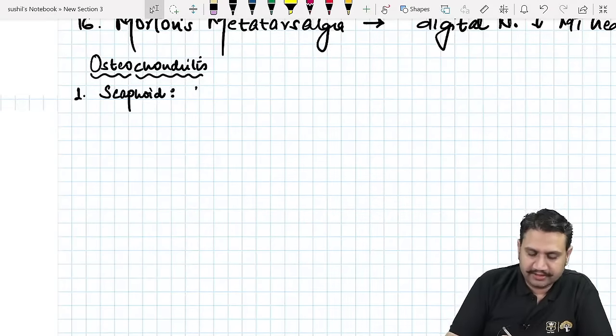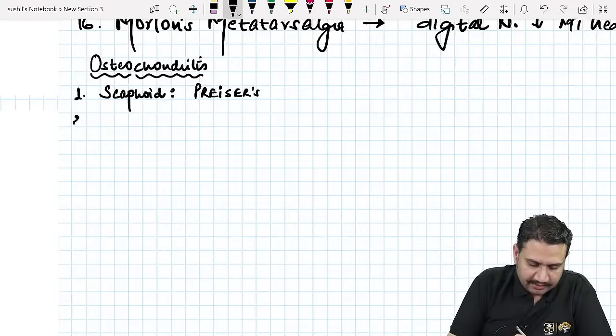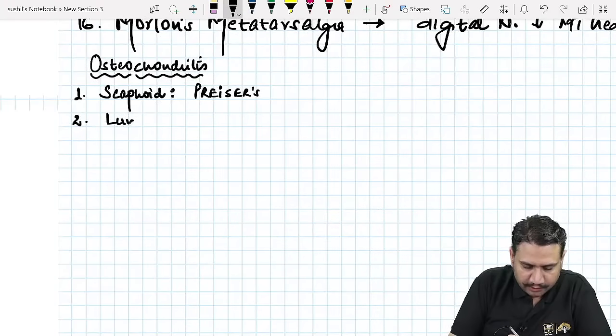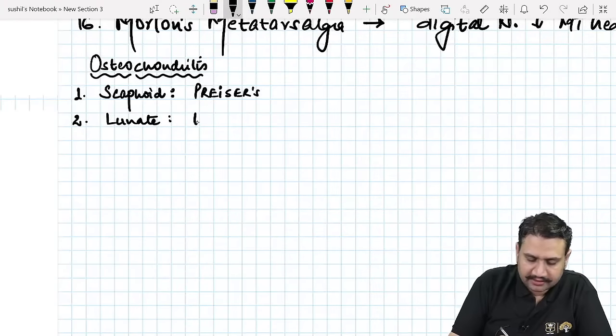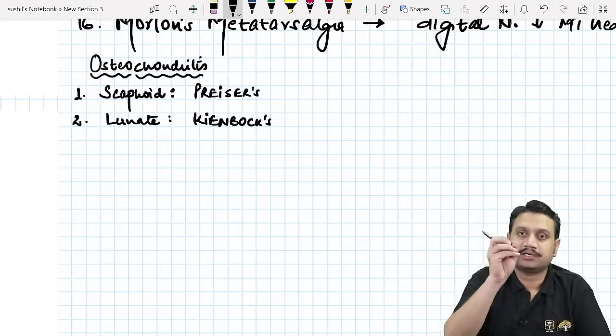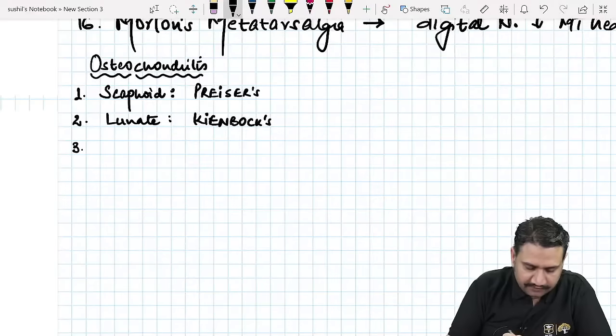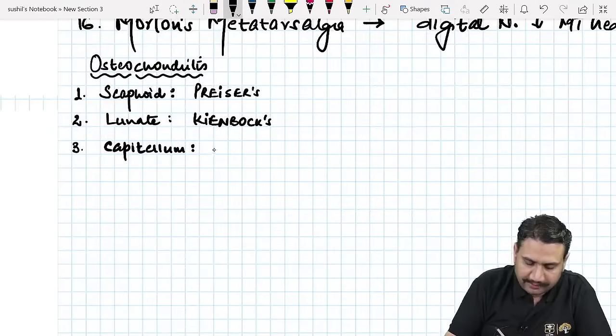The scaphoid is Preiser's disease. Number 2 is the osteochondritis of the lunate bone. What do you call that? The osteochondritis of the lunate is known as Kienbock's disease. How will it look? The bone will become shrunken or maybe fragmented. Number 3 is of the capitulum. What do you call that? The capitulum is known as Panner's disease.